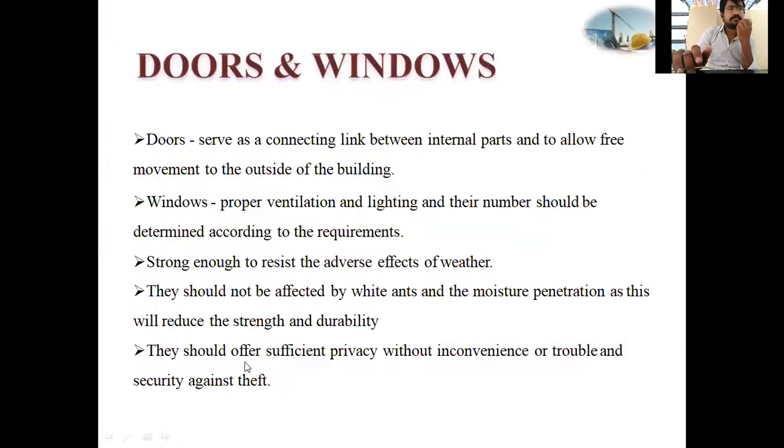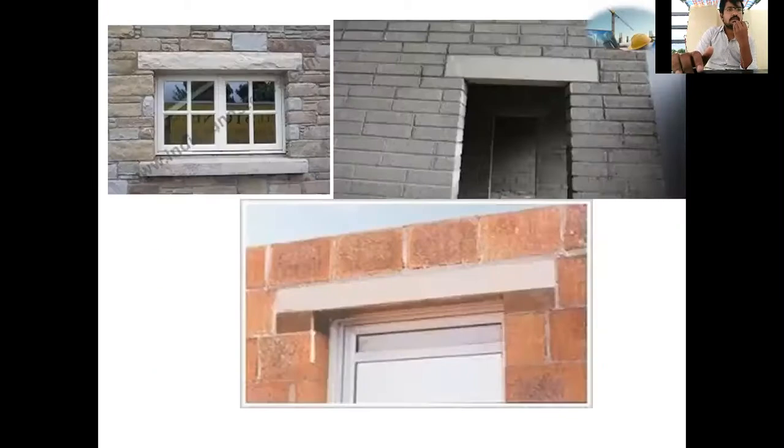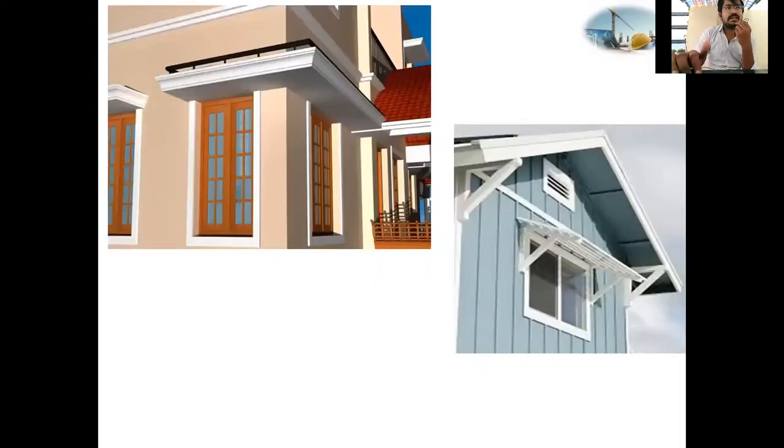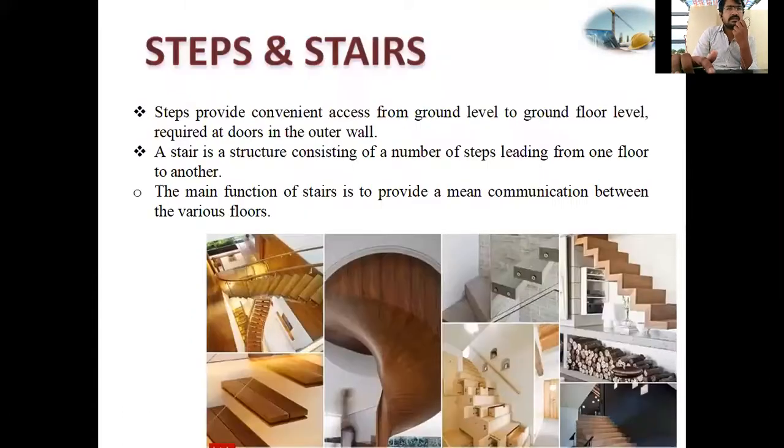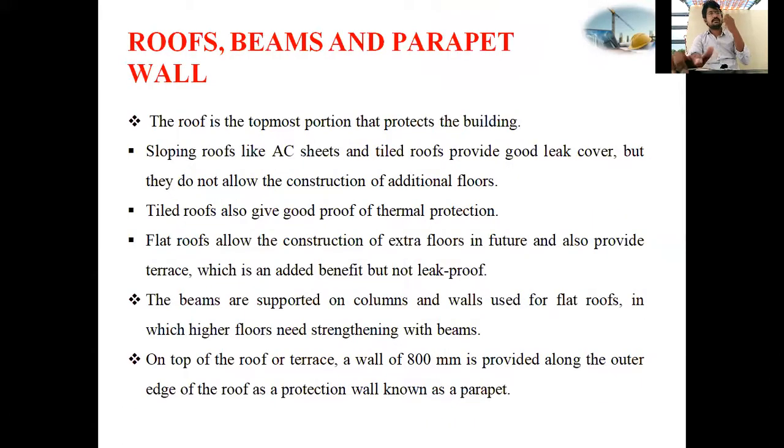Next, lintels are provided on the doors. It may be a stone slab or RCC. Lintels, sunshades, these are the sunshades. Next, roofs, beams, and parapet. I think stairs also are there. Yeah, roofs, beams, and parapet.